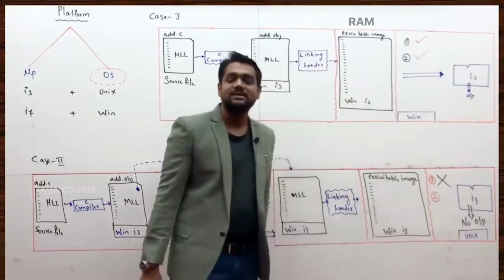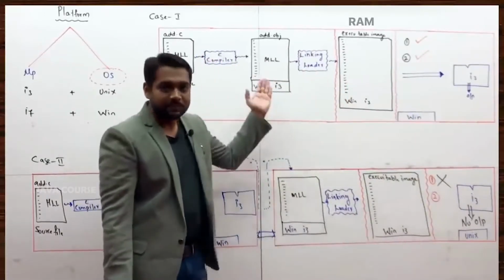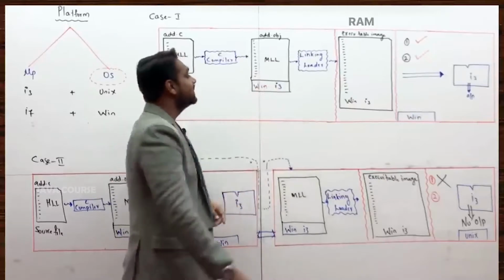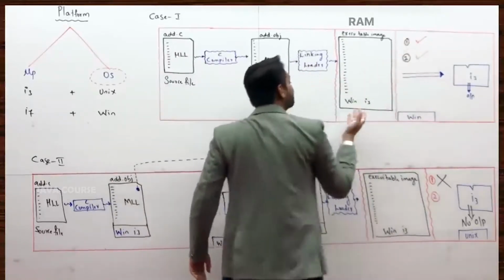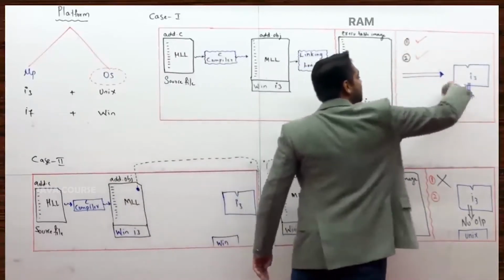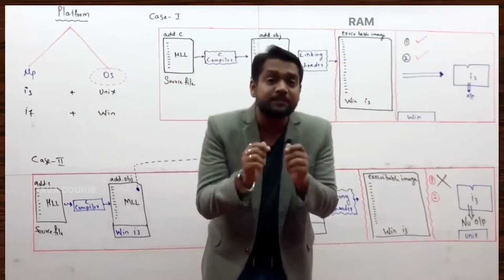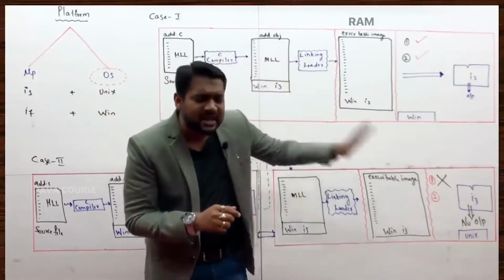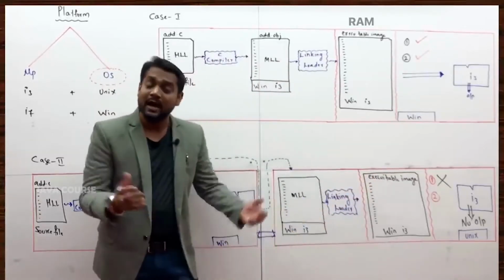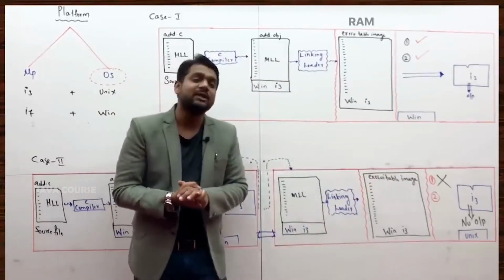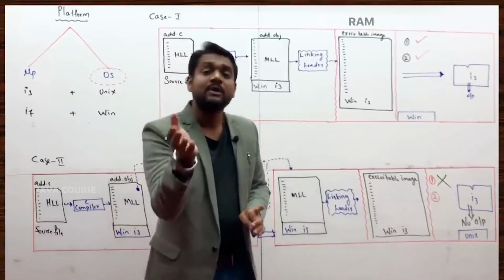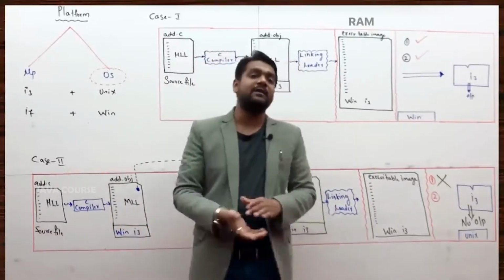Any programming language that is expecting the platform to be same at the time of compilation and at the time of execution is technically termed as platform dependent programming language.